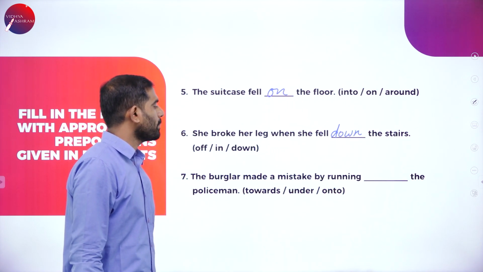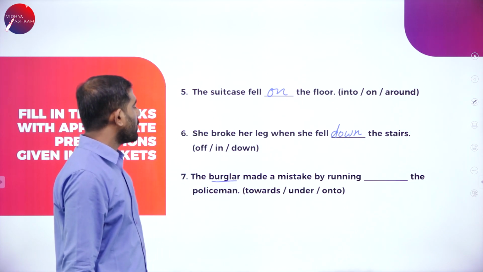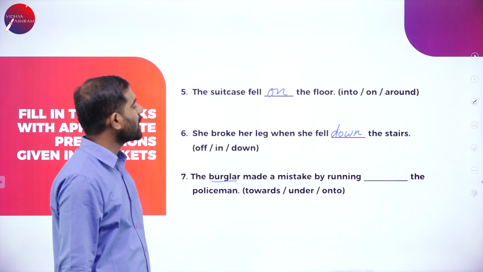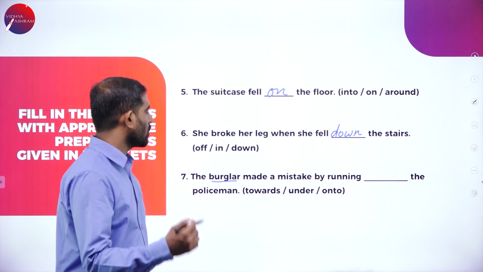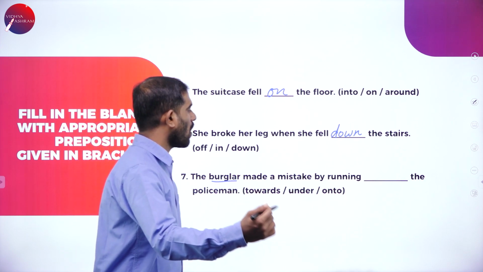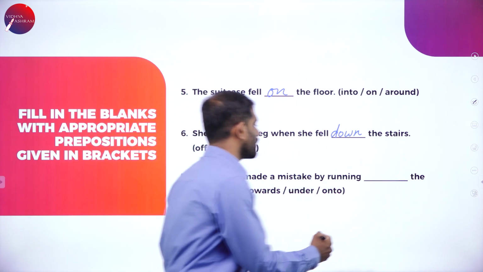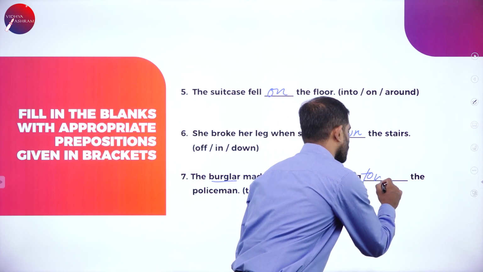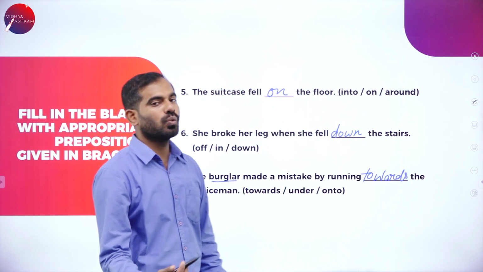The burglar made a mistake. Who is a burglar? A thief. The burglar made a mistake by running dash the policeman. Towards, under, onto. Very simple answer. Towards the policeman. So the correct answer is towards.